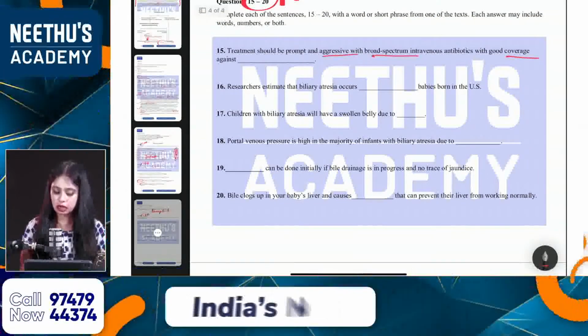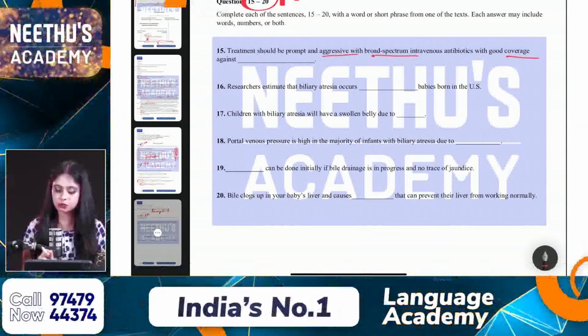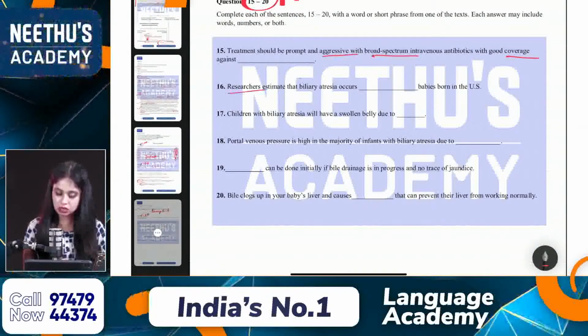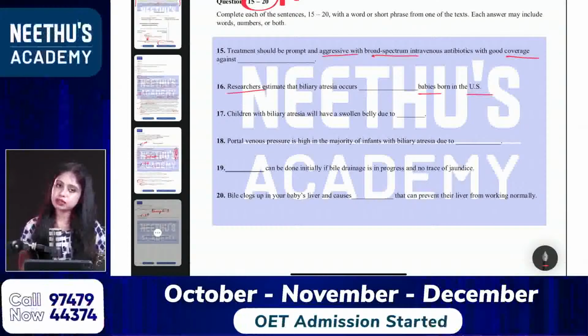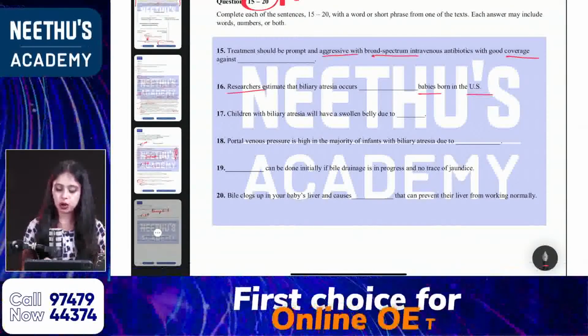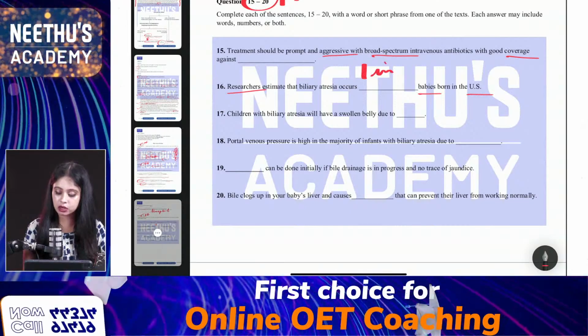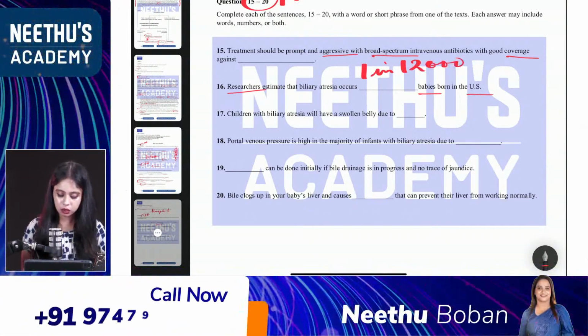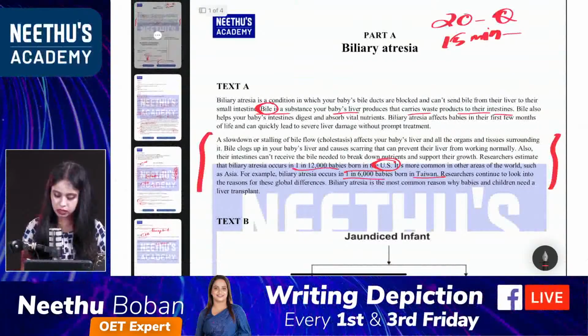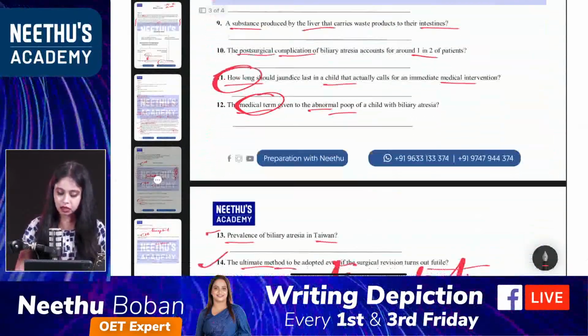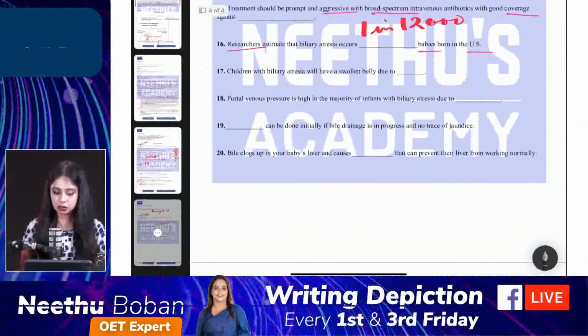Researchers estimate that biliary atresia occurs dash babies born in the US. So researchers, then babies, US. We already know the prevalence, right? In Taiwan it was 1 in 6,000 and here it is 1 in 12,000. Without even reading, I know the answer. Is it 1 in 12,000 or 1 lakh? Yes, 12,000. Then 17th one.